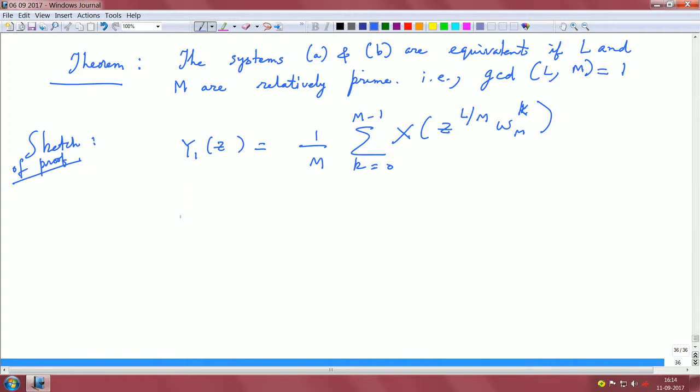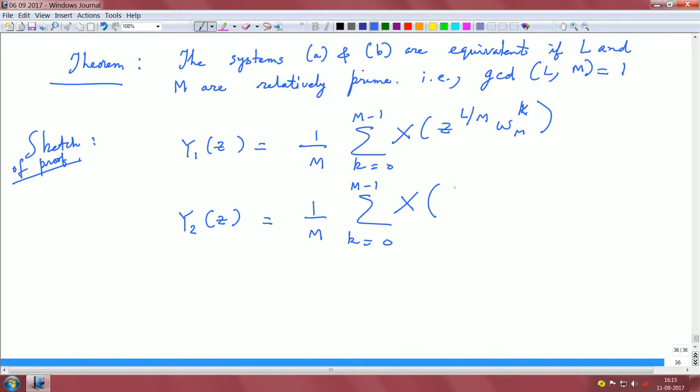And then similarly we do it for y2 of n, and we get Y2 of z is 1 upon M summation k equals 0 to M minus 1. At the very first step we have X of z power L to start with.